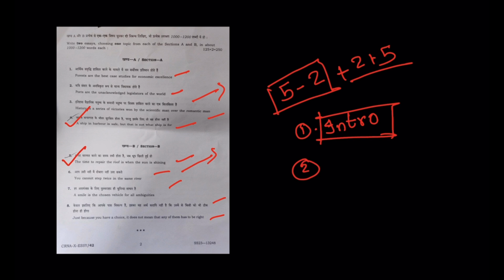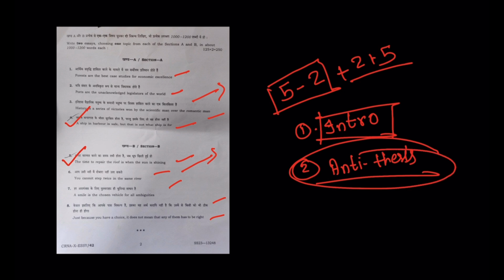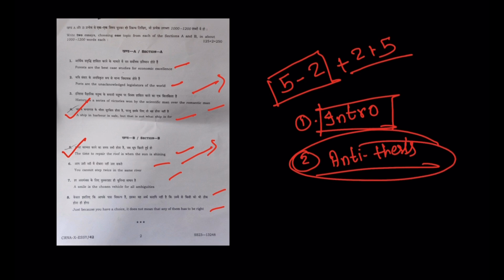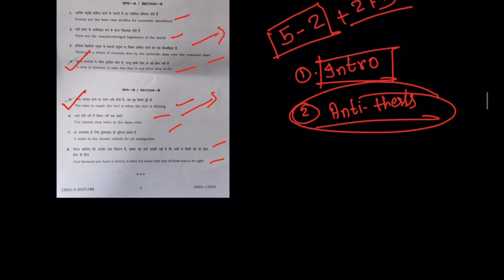Now it happens that you can come up with introductions for 2 topics, then what should you do? Then the second parameter, which is very important, is thinking of a good antithesis or a parallel dimension. I'm going to talk about it later, but if you can come up with an antithesis, then your essay becomes very critical, better, unique, as well as it gives a good impression to the evaluator.